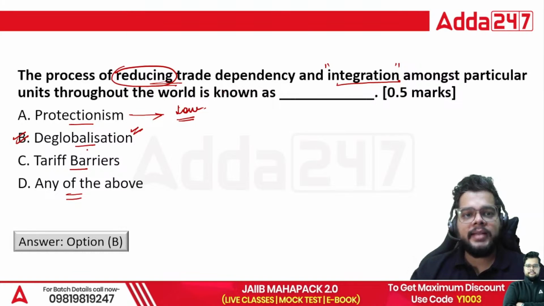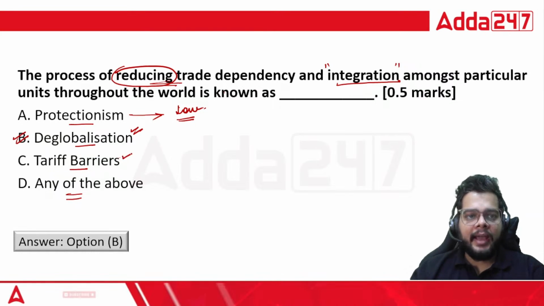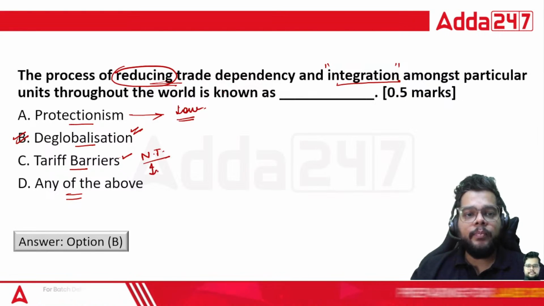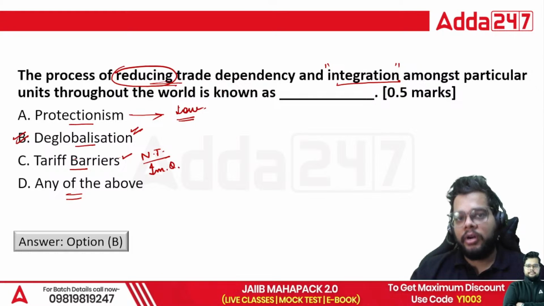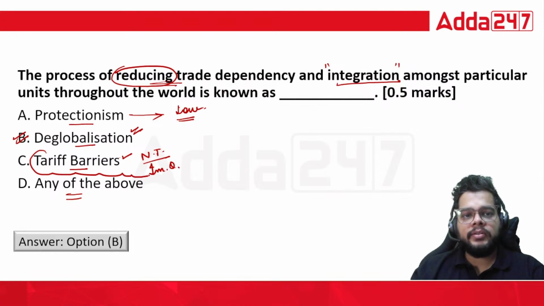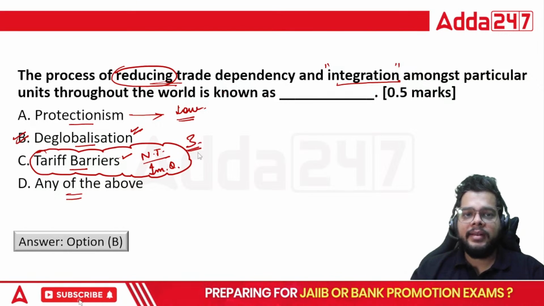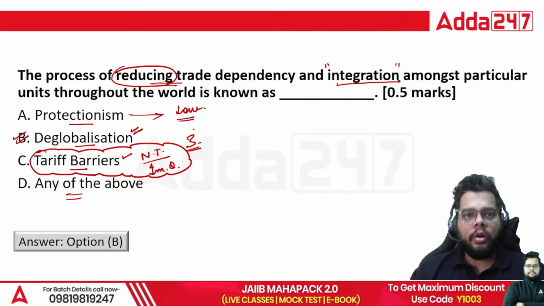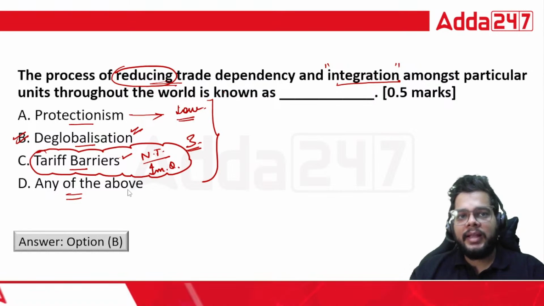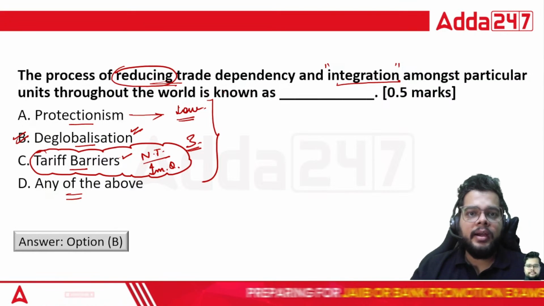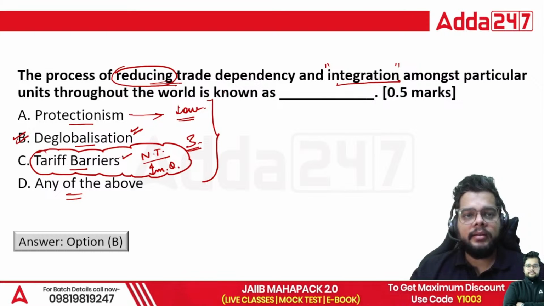Various types of measures are there, like we have tariff barriers, non-tariff barriers, and import quotas. All these are the components of protectionist measures, the major three protectionist measures. Although when we talk about such options, we think that all of them are the same, a very thin line is drawn for the difference between these three terms.